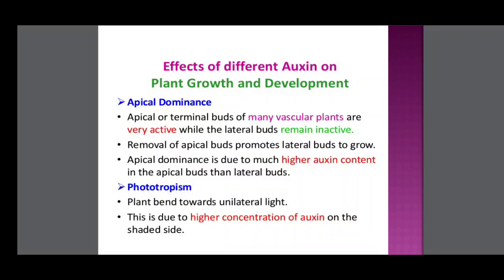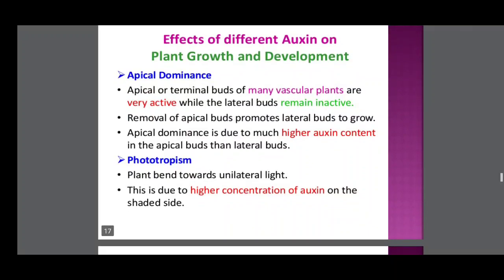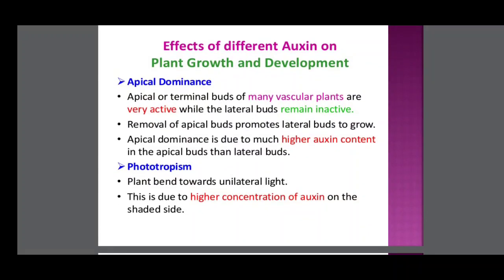Apical dominance. Apical or terminal buds in many vascular plants are very active, while the lateral buds remain inactive. Removal of apical buds promotes lateral buds to grow. Apical dominance is due to much higher auxin content in the apical buds than lateral. What is apical dominance? Apical buds are growing very active. Due to the very active apical buds, the lateral buds are inactive. That is called apical dominance. If we cut the apical bud, then lateral buds also grow. This is the apical dominance removal process.